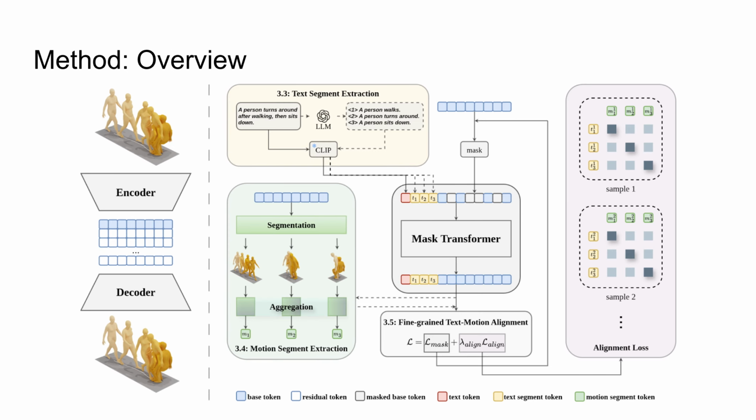To implement this idea, we propose the SegMo framework, which builds upon a mask transformer architecture. To achieve segment-level alignment, we introduce three key modules: text segment extraction, motion segment extraction, and fine-grained text-motion alignment.